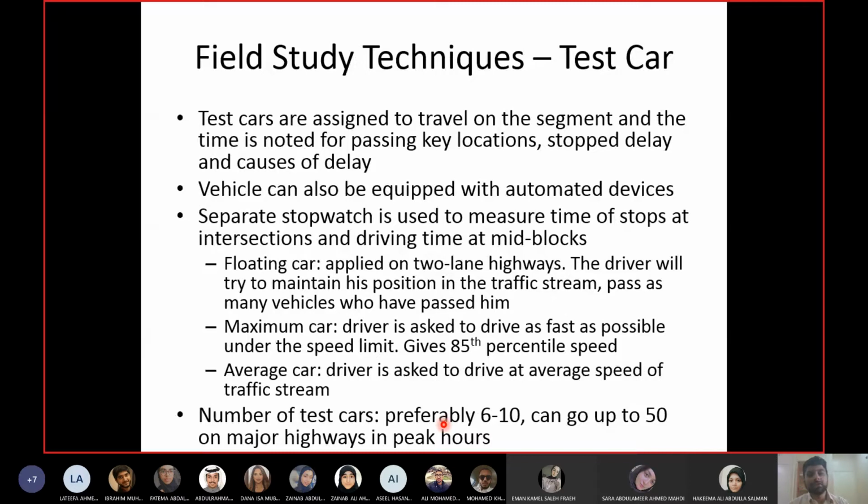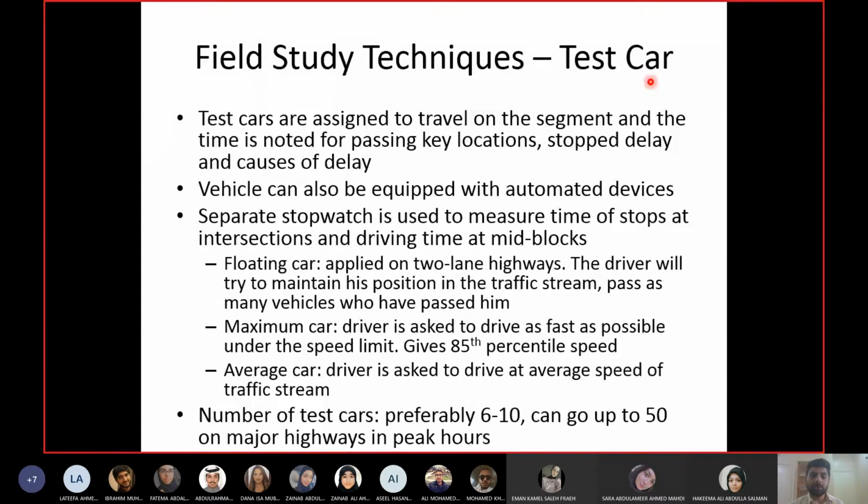Now, what are the techniques for doing travel time studies? One of them is the test car technique. In the test car technique, you employ a car with a driver, and with the driver there will be an observer. The driver will drive the car as you want him. So you will tell him you have to drive on this segment, and you have to drive like this and this and so on. And the observer will record the time.